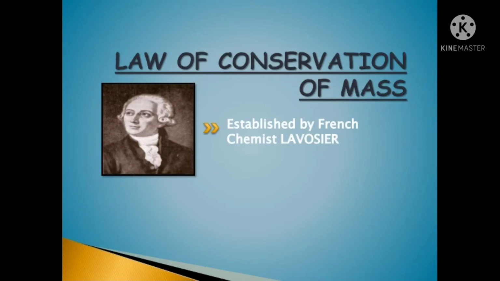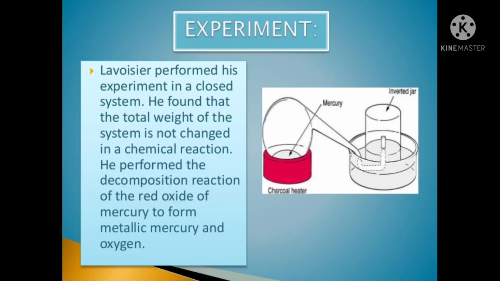Law of conservation of mass. This law was put forth by Antoine Lavoisier in 1789. Lavoisier performed his experiment in a closed system. He found that the total weight of the system does not change in a chemical reaction.